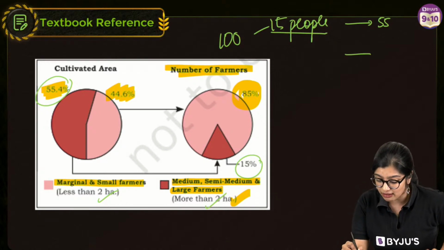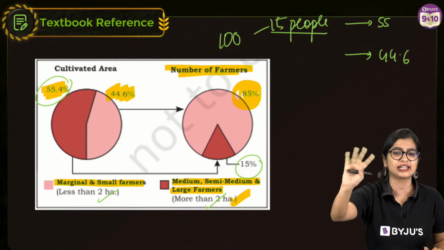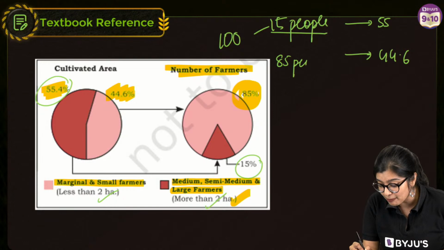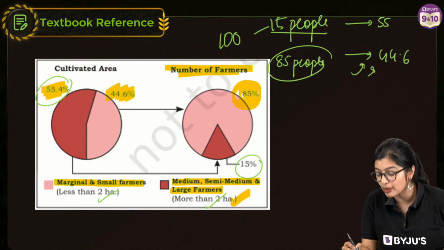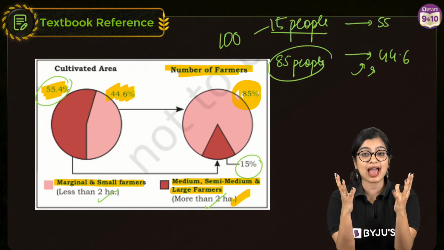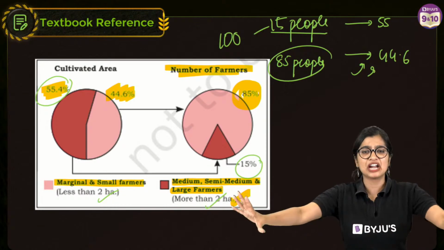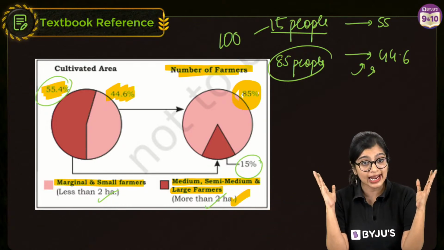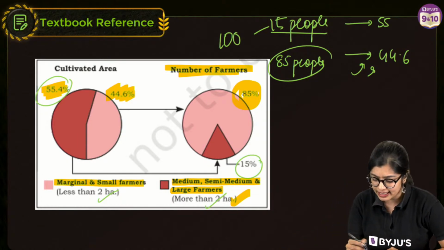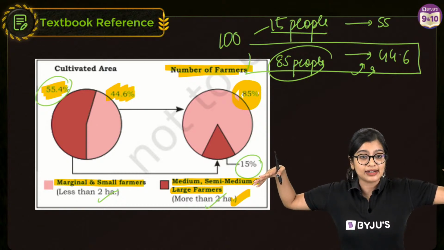While the remaining 44.6 hectares, I'm converting it into an easy one, is owned by over 85 people. Are you able to understand this part? That 15 people own large areas, while more than 85 people are owning a smaller percentage. That means in this category of people, will they have big plots of land?